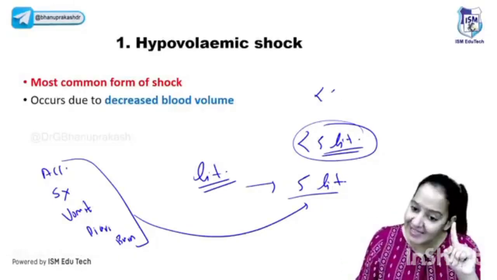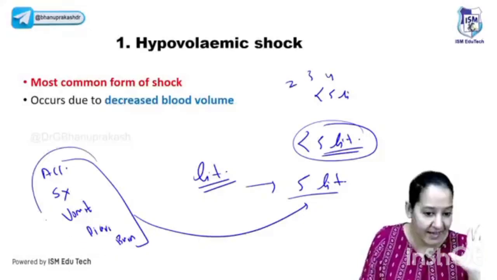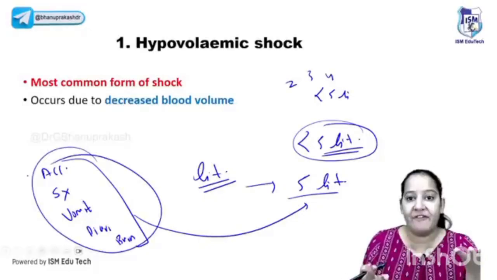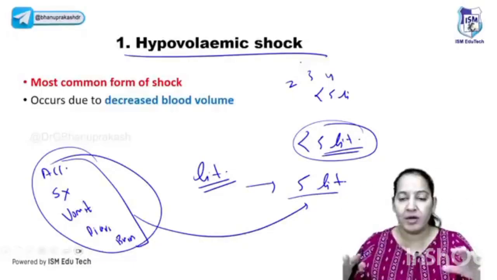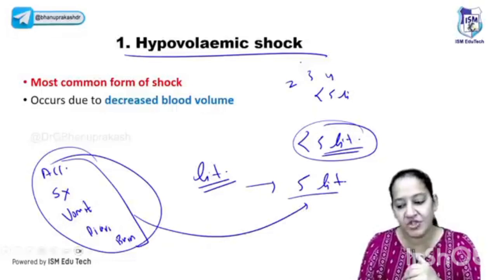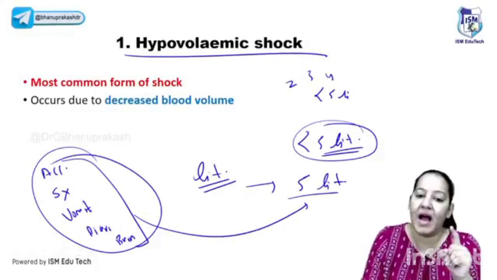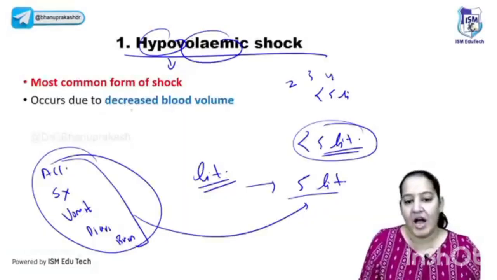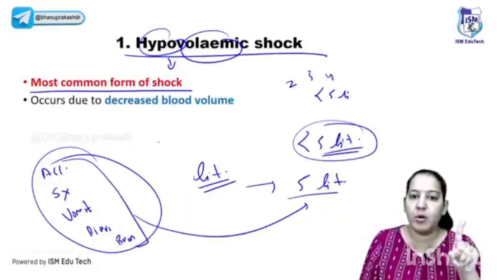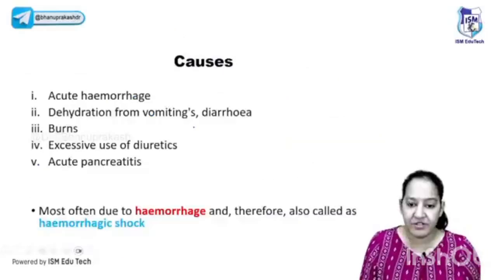But if a person has less than 5 liters of blood, it can be 4 liters, 3 liters, 2 liters, depending on how much blood is lost. Whatever blood is left, all the organs are receiving less blood, and that shock is known as hypovolemic shock. All the organs undergo multiple organ failure. Hypo means less, volemic means volume of the blood. Out of the 3 types of shock, this is the most common type, in which there is decreased volume of the blood.